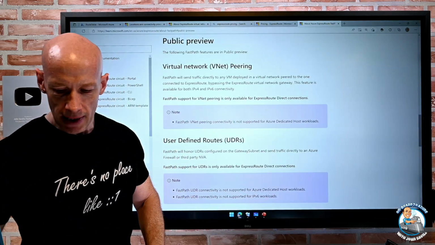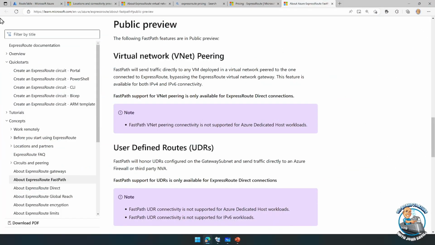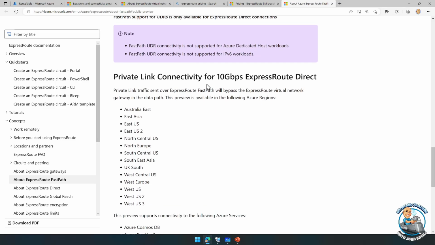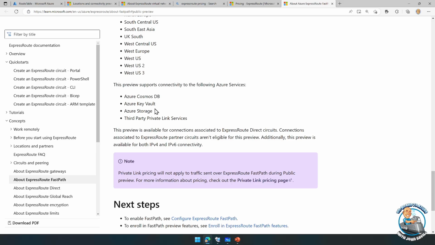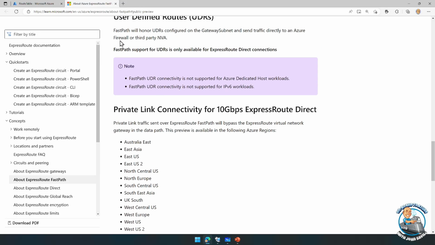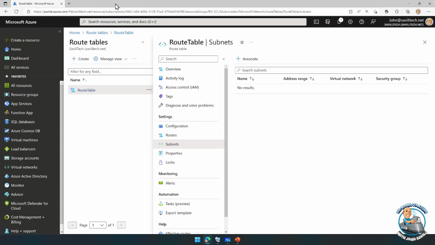If we go and look at the documentation about it, it tells us, well, hey, look, VNet peering is in preview, i.e. I can bypass the gateway to talk to things in a peered virtual network like those spokes. User-defined routes, okay, that's in preview. Private link connectivity to 10 gigabit per second ExpressRoute Direct, well, that's in preview as well. And it's only for certain services. We're going to talk about private link. So the point is here, not everything is supported for it. But, I mean, a lot of the things are. There's a lot of capabilities that I can actually do with this thing.